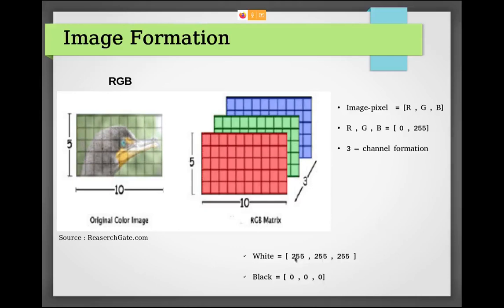So R is the maximum of red, maximum of green, maximum of blue. This will form a white color. So the maximum of each pixel range will form white, and the minimum of each range will form black, which means there is nothing in that pixel. Okay, black color.